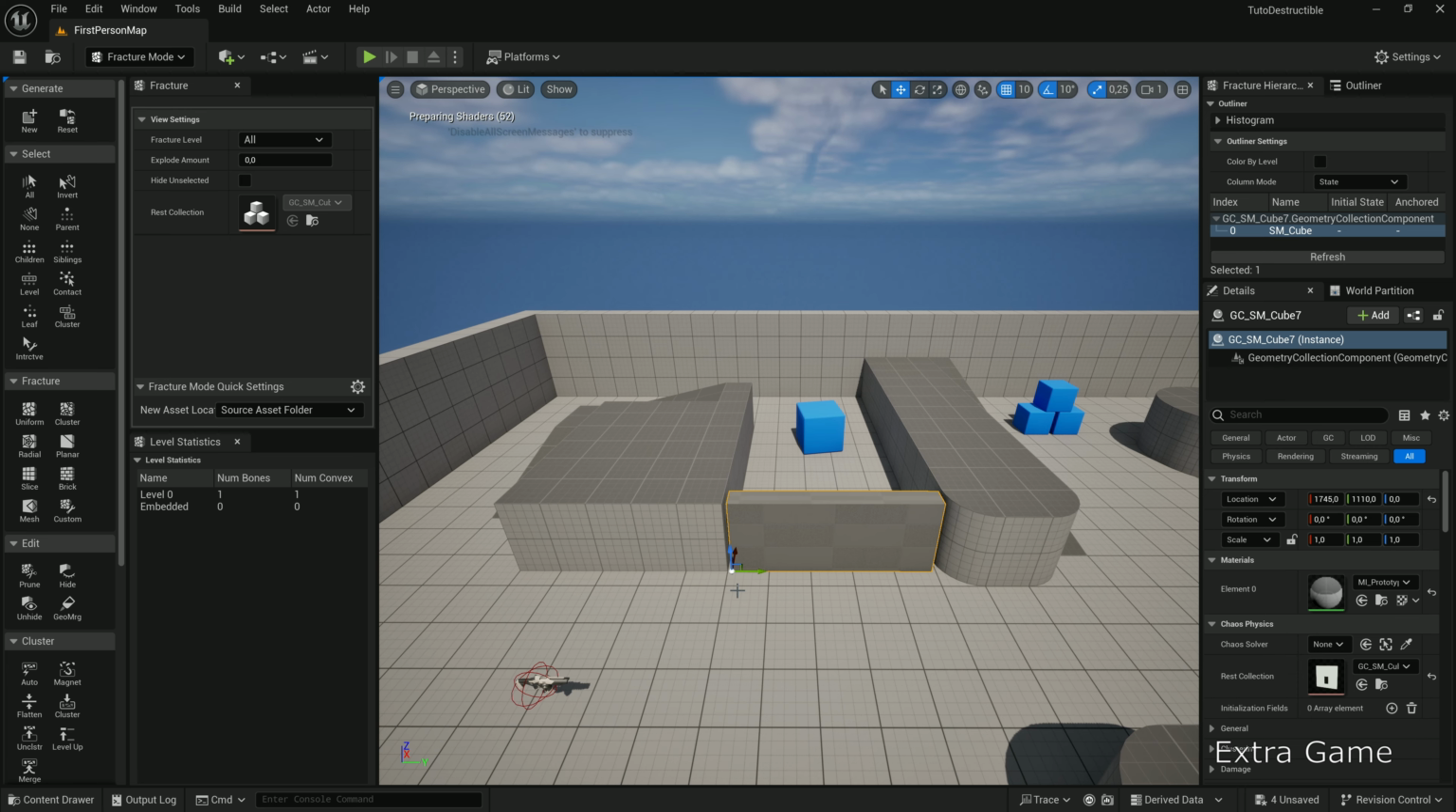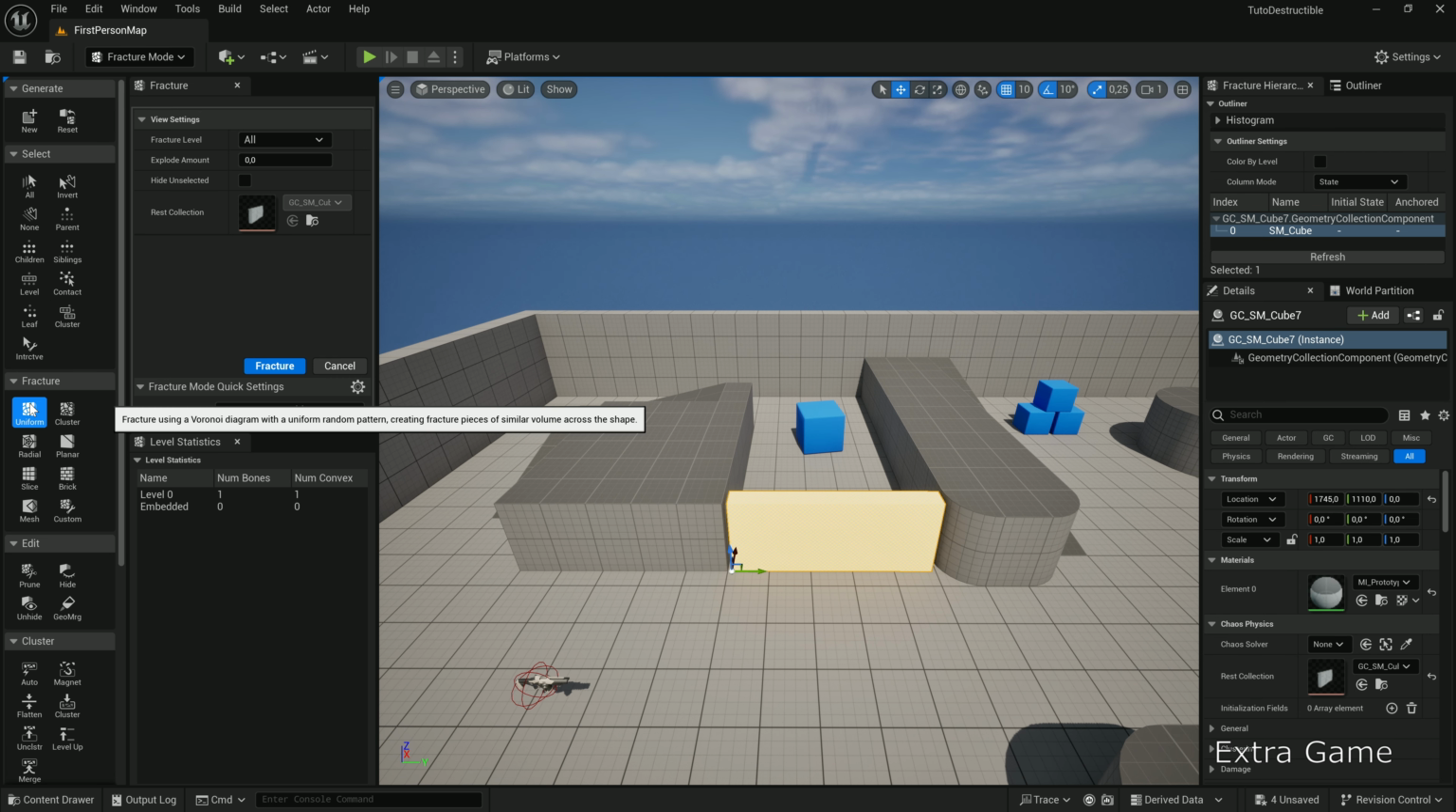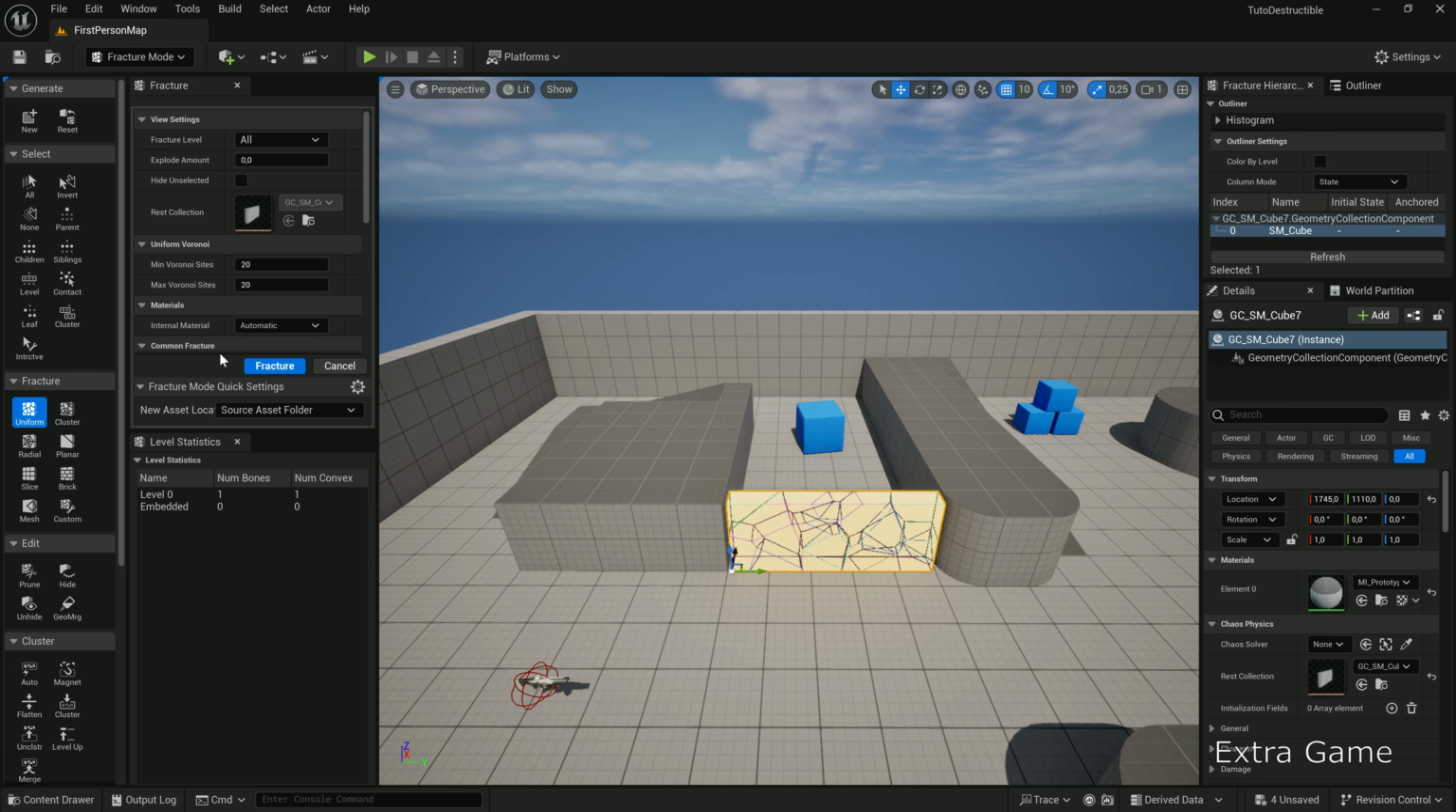Choose Uniform for randomly placed pieces of similar sizes. There are other fracture types like Radial or Brick. The little icons are pretty representative, so feel free to play around. Enter the minimum and maximum number of divisions. I'll put 30, but adjust as you like.